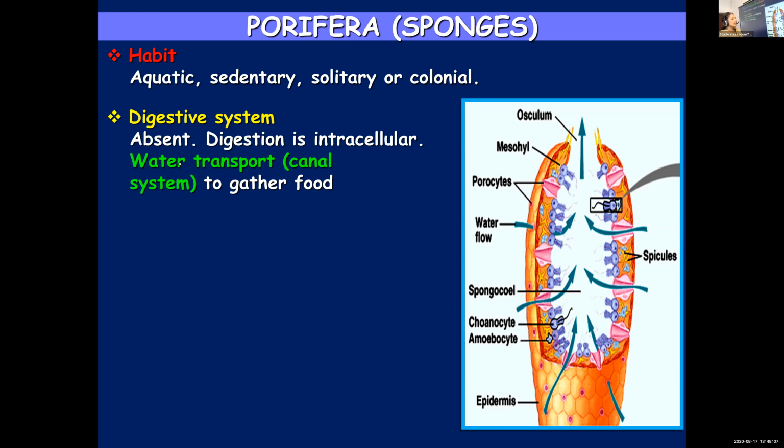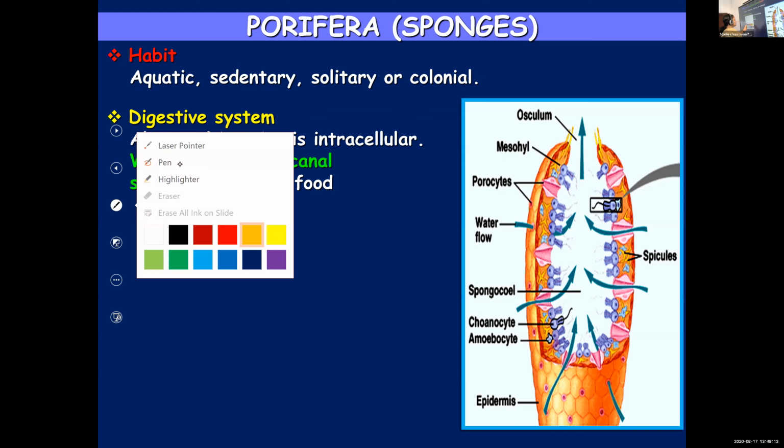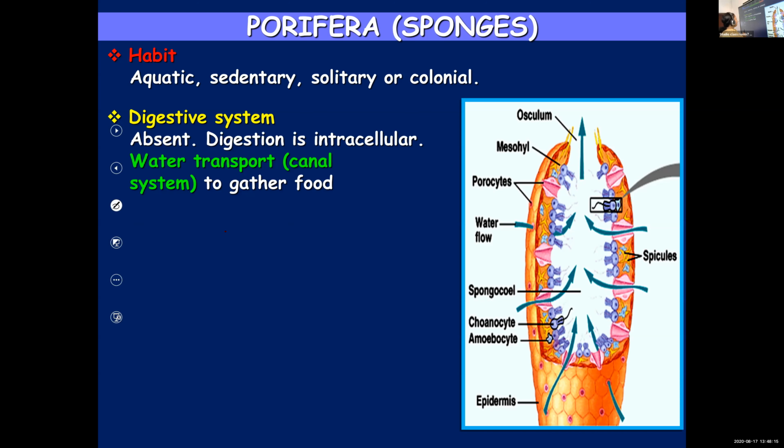Now you might be thinking, without a digestive system, how is this process carried out? Here the digestion, excretion, etc. is carried out by a peculiar method known as the water transport system or water canal system. Very important point. One of the most important points about sponges or Porifera.